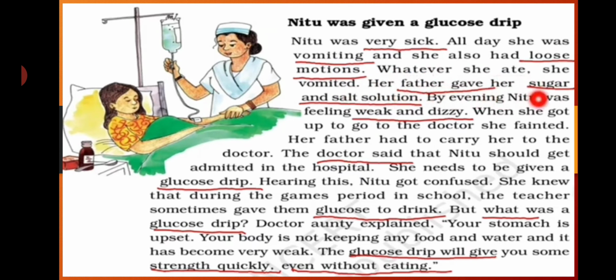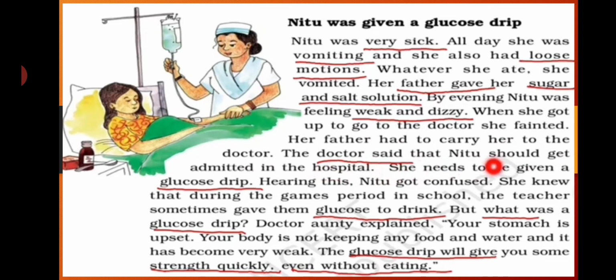Her father gave her sugar and salt solution. But by evening, Neetu was feeling very weak and dizzy, because she was throwing up everything. She was not able to keep any food in her stomach. She was vomiting and continuously having loose motions. When she got up to go to the doctor, she fainted. Her father had to carry her and go to the doctor.